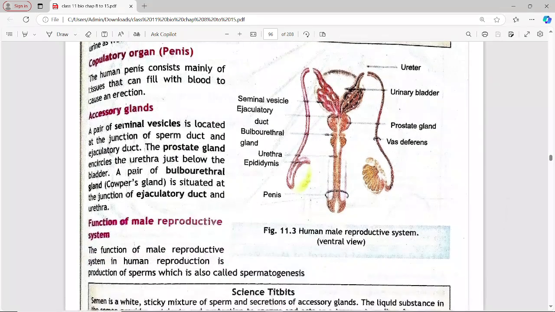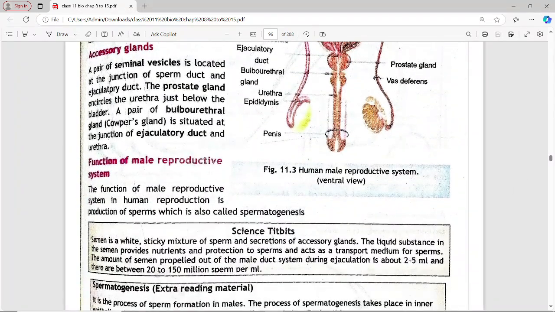Next is accessory glands. A pair of seminal vesicles is located at the junction of sperm duct and ejaculatory duct. The prostate gland encircles the urethra just below the bladder. A pair of bulbourethral glands is situated at the junction of ejaculatory duct and urethra.